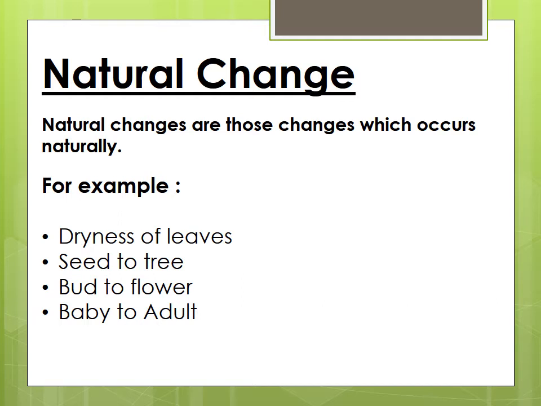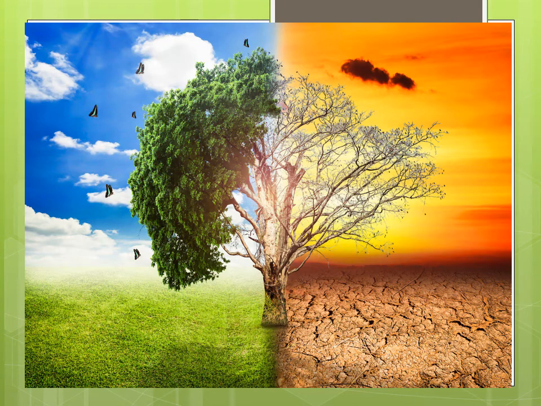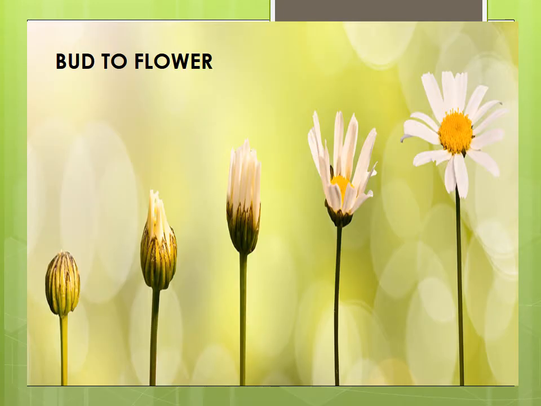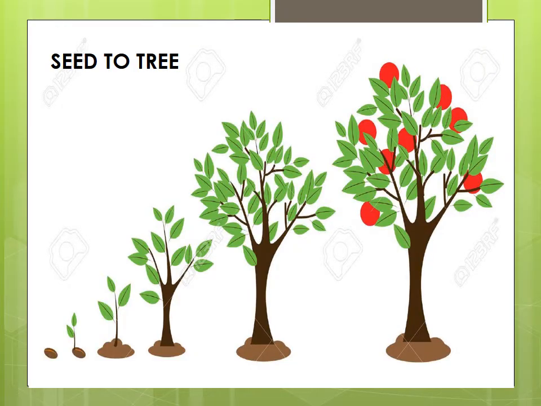In the next slide you can see pictures with examples. Here you can see an example of natural change. In this change we cannot do anything. This change occurs naturally by nature. In this you can see how a bud is converting into a flower. This is also a natural change. In this you can see a seed which is converting into a tree. So this is also a natural change.